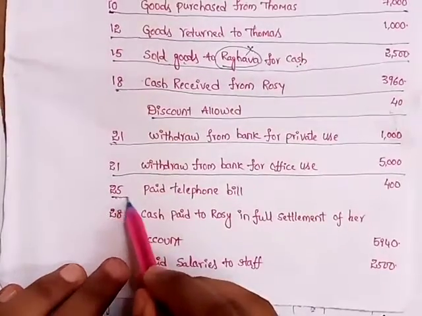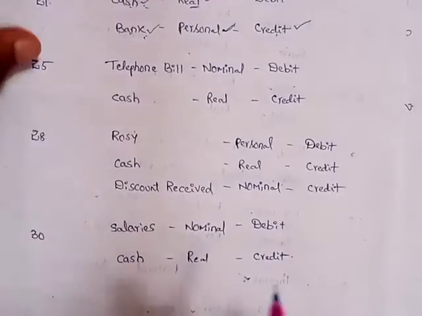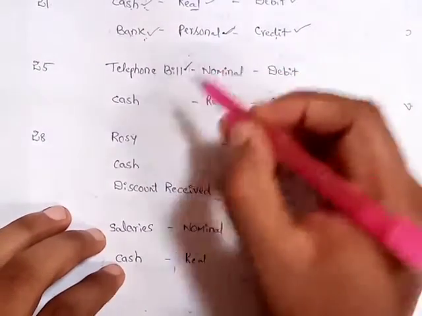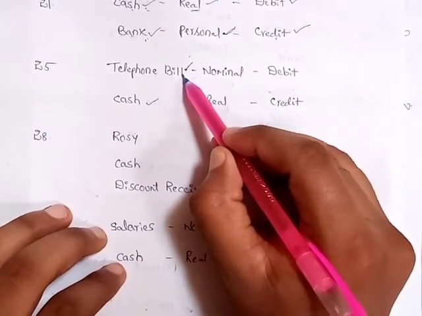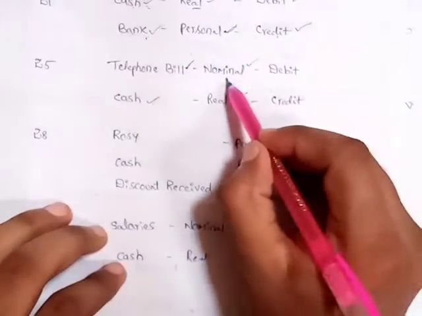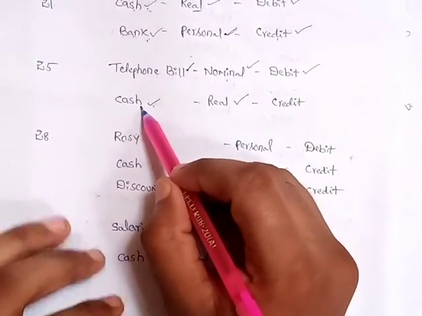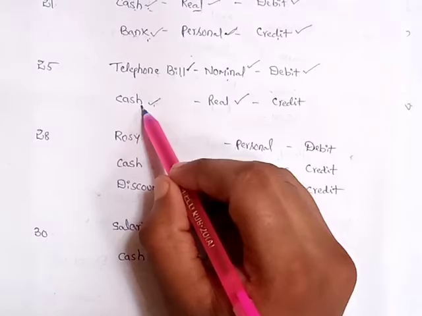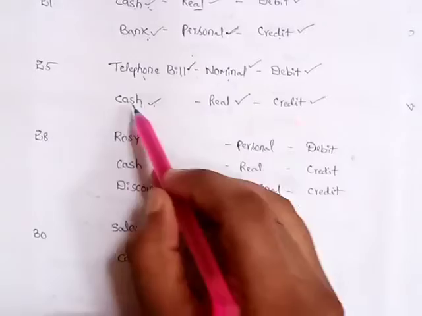Next, 25th, paid telephone bill 400 rupees. So in this transaction, one is the telephone bill aspect, second one is the cash aspect. Here telephone bill is an expense, that's why nominal account, cash is an asset, that's why real account. According to nominal account, expenses and losses will be debit, and when we paid the telephone bill, cash goes out, that's why according to real account, what goes out will be credit. So telephone bill debit, cash credit.